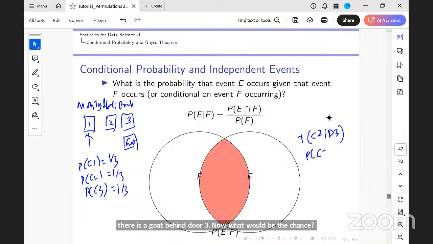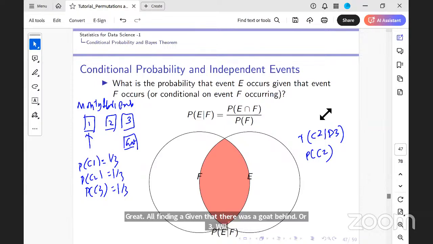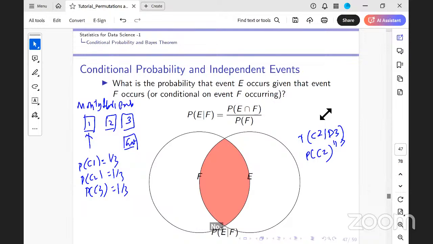Will it be the same as the probability of C2 or will it be lesser? Will it be lesser or will it be greater? Think about it. Greater. Will this be the same or will this be greater? It will be greater. Then will you switch or will you retain it? If the probability of C2 conditioned on D3 is greater than the probability of C2, will you switch or will you retain? Retain. Why will you retain?